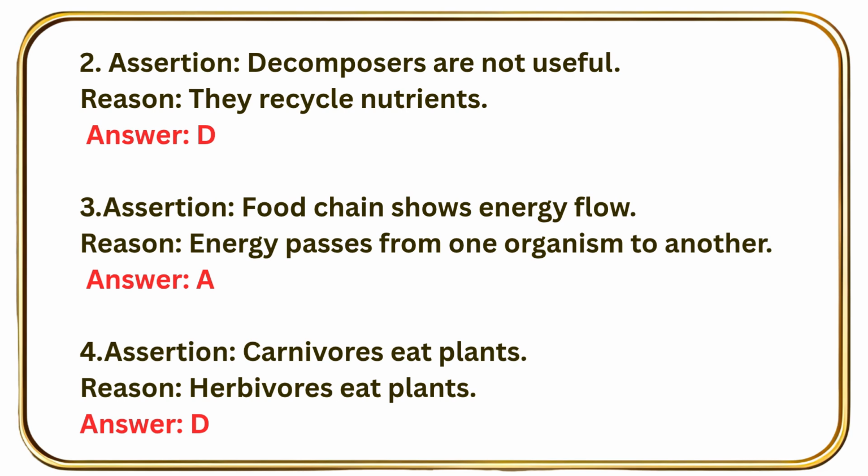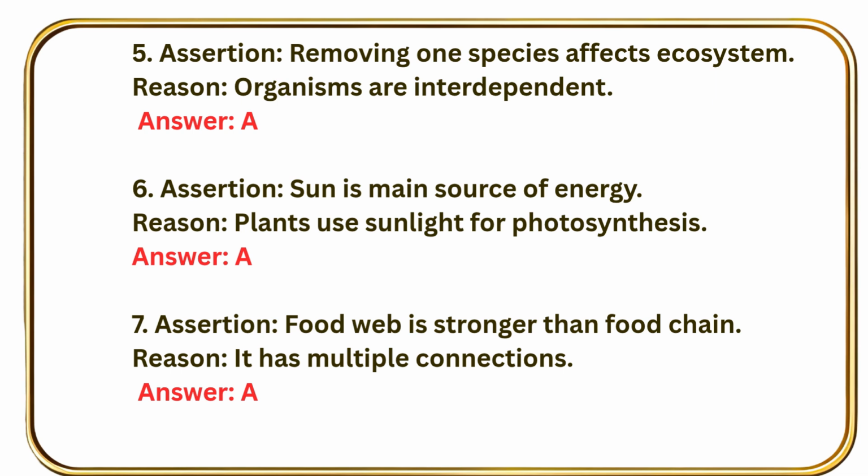Question number 3, assertion: Food chain shows energy flow. Reason: energy passes from one organism to another. Option is A. Question number 4, assertion: Carnivores eat plants. Reason: herbivores eat plants. Answer D.